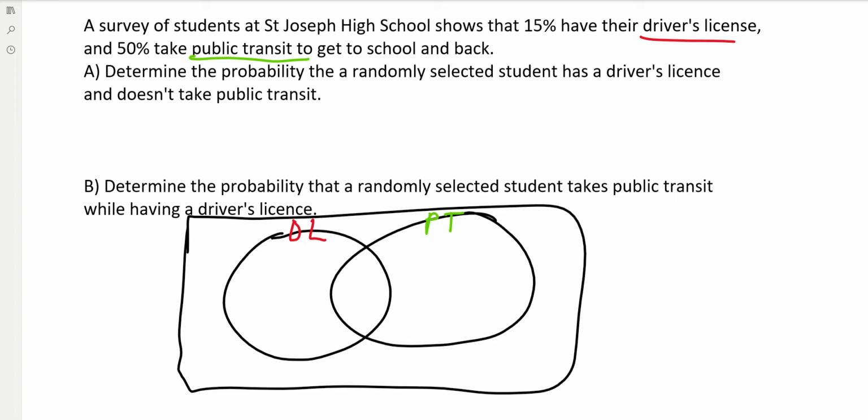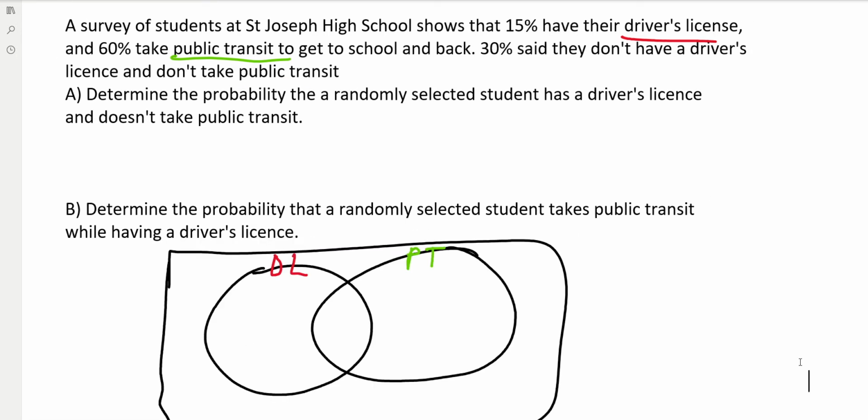Driver's license is 15%, public transit is 50%. Oh, you know what we forgot here? We forgot to add a neither category. So 30% said that they don't have a driver's license and don't take public transit. That is a key piece, because this lets us know that 30% are in the neither category. They don't have it and they don't take public transit.